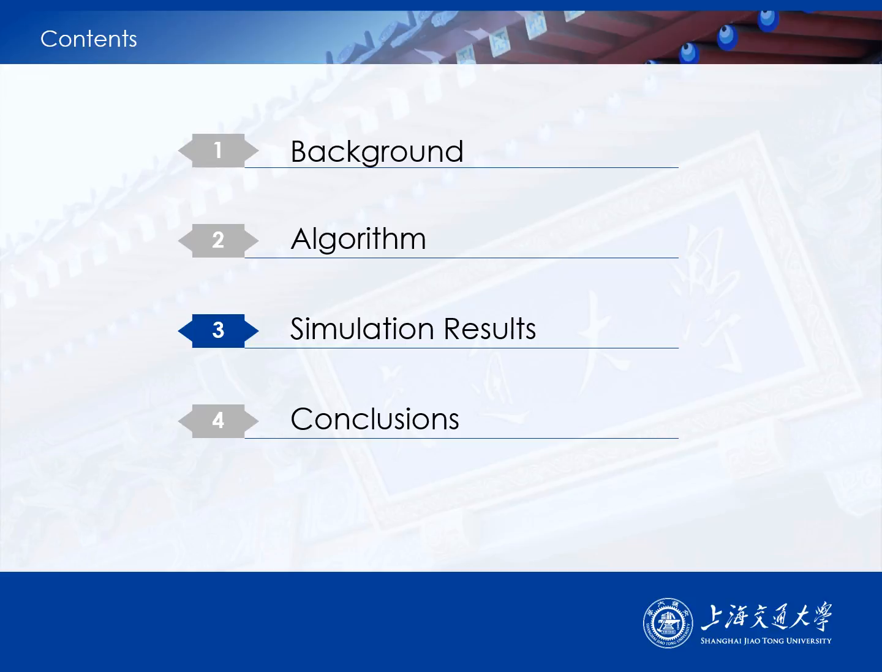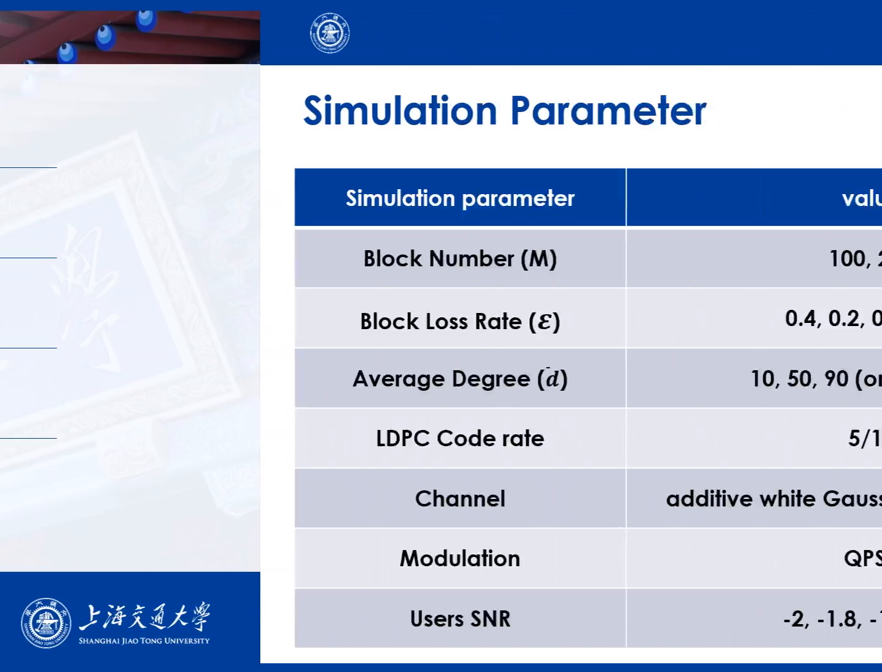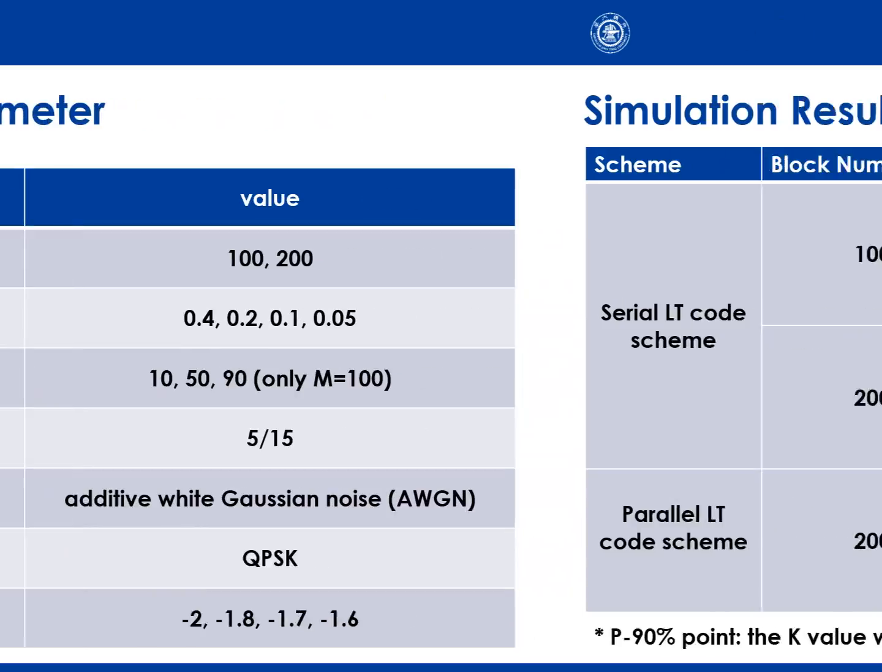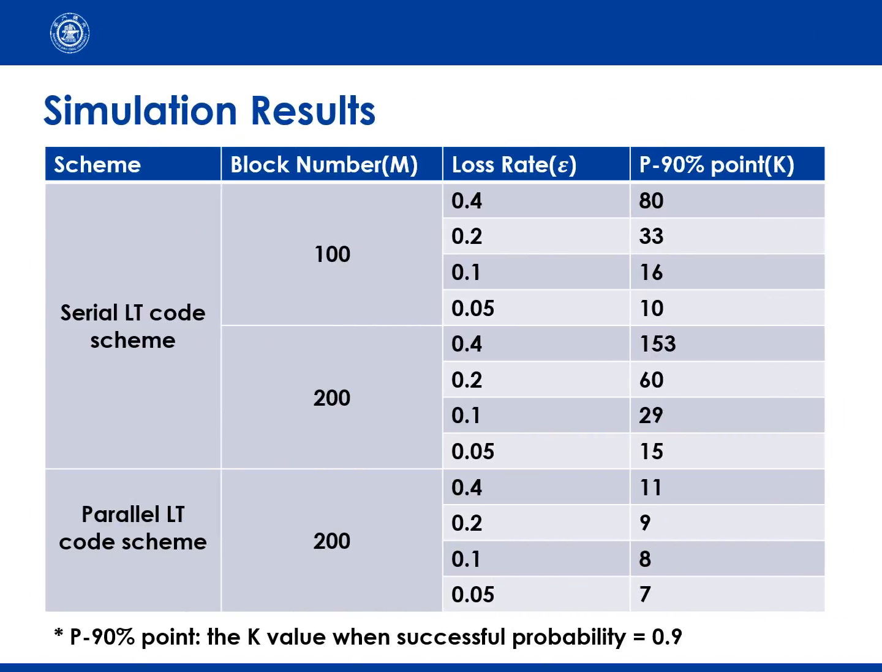Then we will provide the simulation results. We perform the simulation based on the 5/15 code rate LDPC code and the AWGN channel. The modulation is QPSK. We set the source block number as 1 and 200, block loss rate as 0.4, 0.2, 0.1, and 0.05. For 100 block number, we simulate the average degree at 10, 50, and 90. The simulation results are shown in this table.